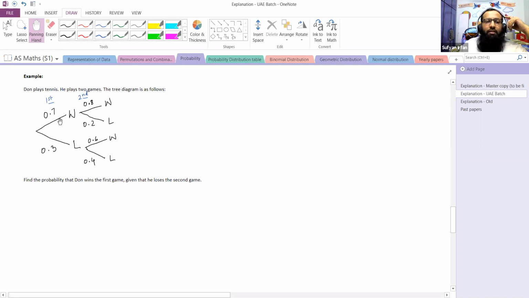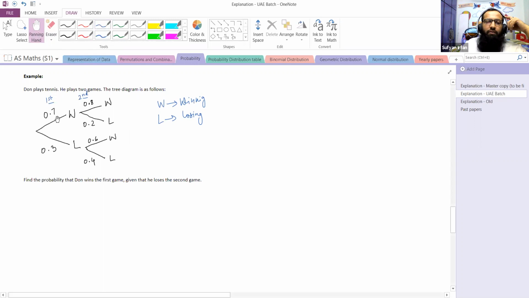W means probability of winning, and L would mean probability of losing. If Don plays the first game, the probability of winning is 0.7. So automatically the probability of losing would be 0.3, because the total probability equals 1.